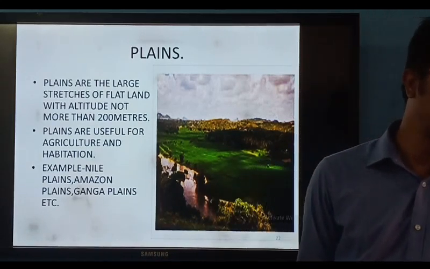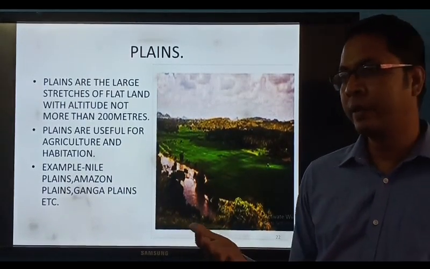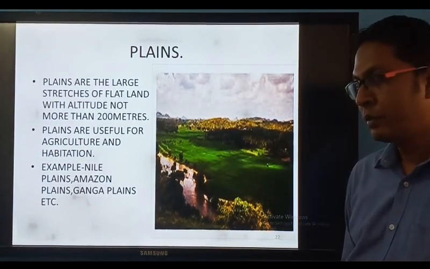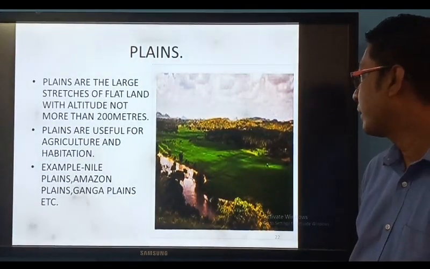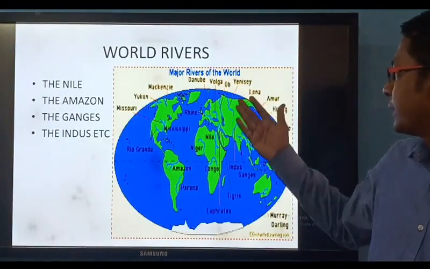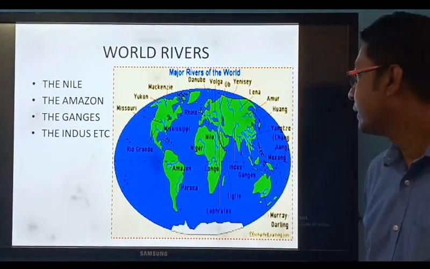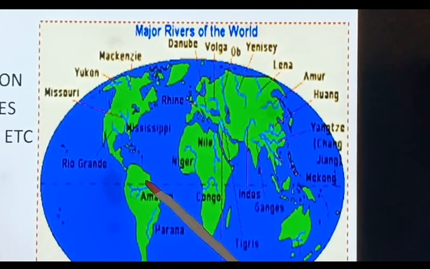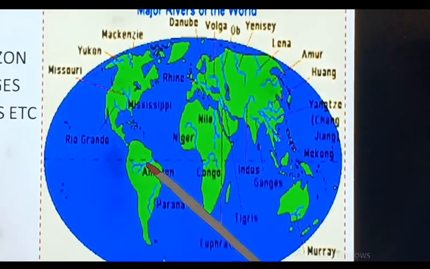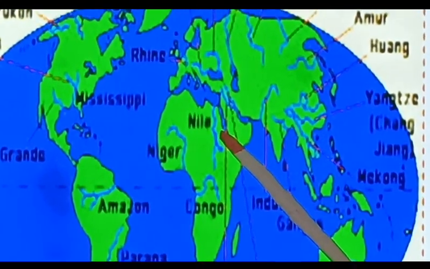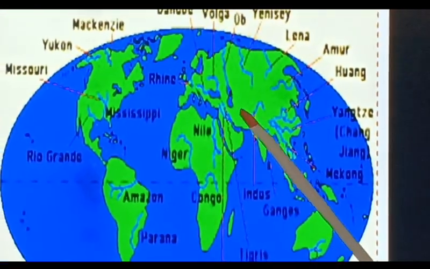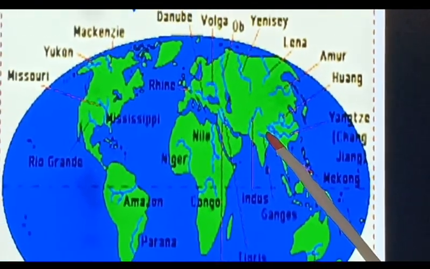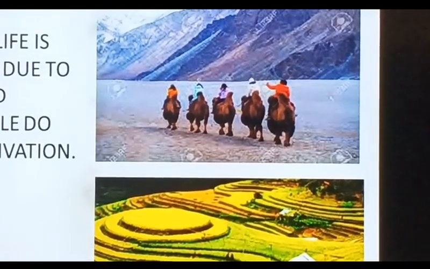Plains are found near rivers. दुनिया के जो बड़े-बड़े rivers हैं, उसके सामने plains पाए जाते हैं. For example, Amazon, Nile, Ganga, like this. Let us see here. In America, Mississippi, Missouri, एक important river है. South America में river Amazon बहुत important है. In Africa, river Nile is very important. Similarly, in India and the subcontinent, we have Indus, we have the Ganges, we have Brahmaputra. These rivers are very important.